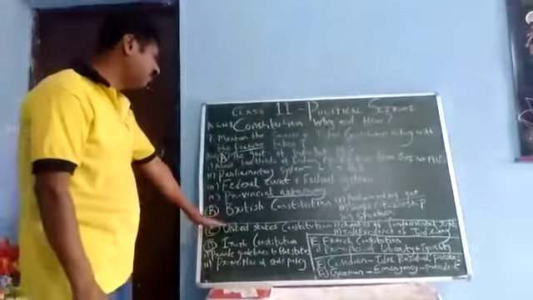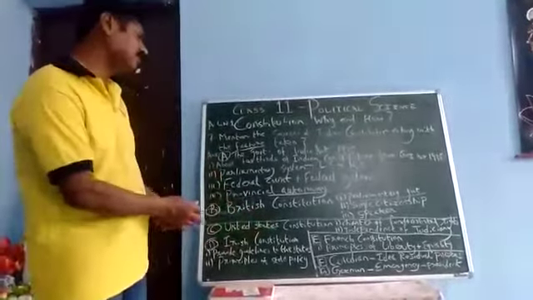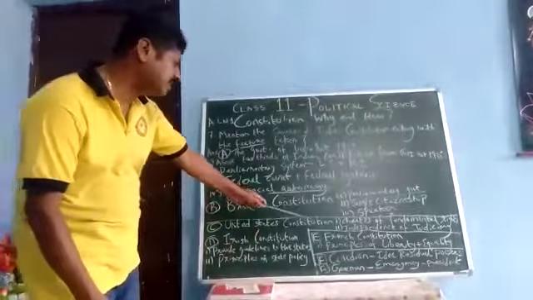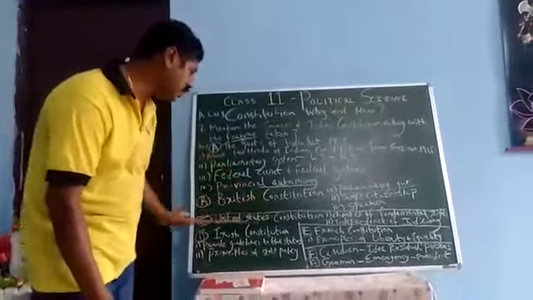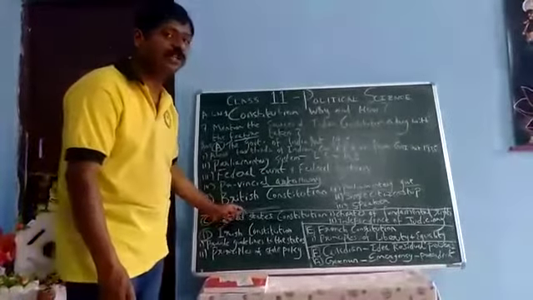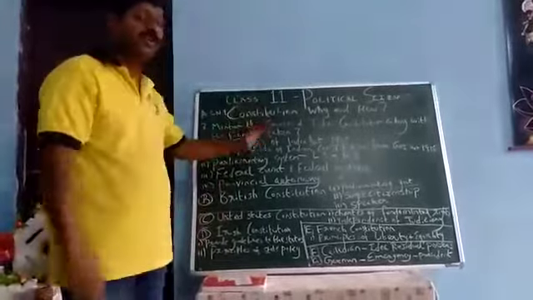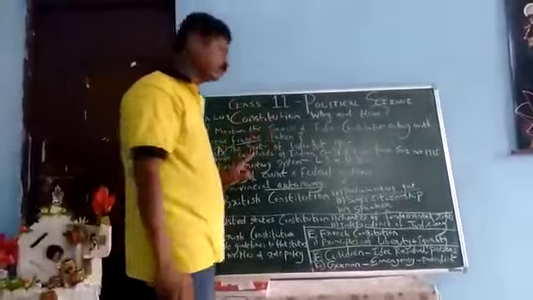Next we have the United States Constitution. Now, what is the United States? In the Constitution we have already mentioned the judiciary, but do not forget, again I repeat, here the President is the head of the state. In India, the Prime Minister is, but we follow that the first citizen is the President, right?